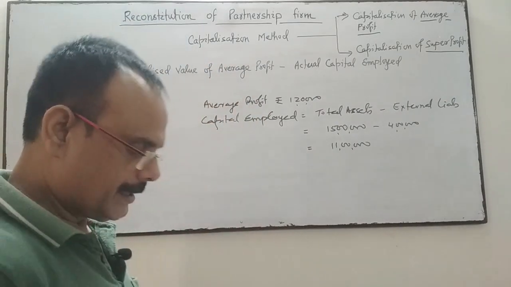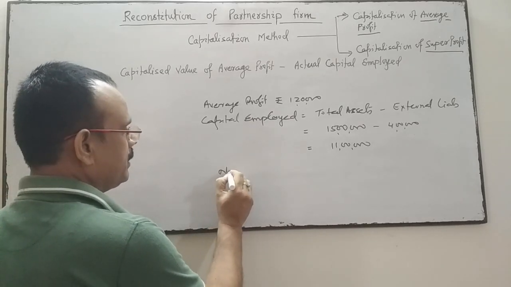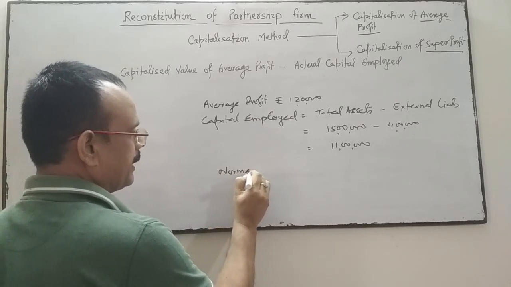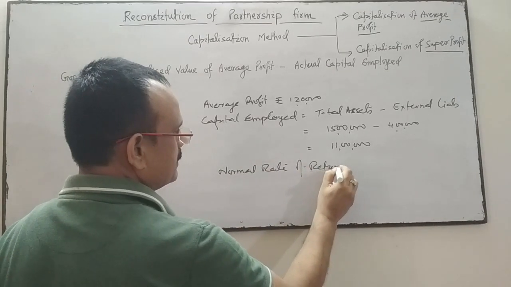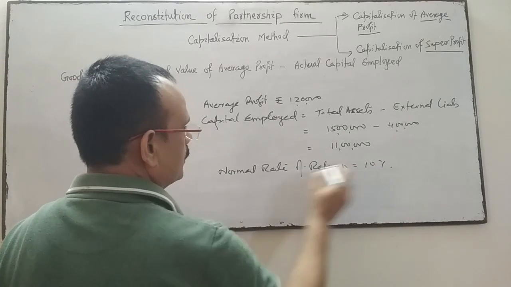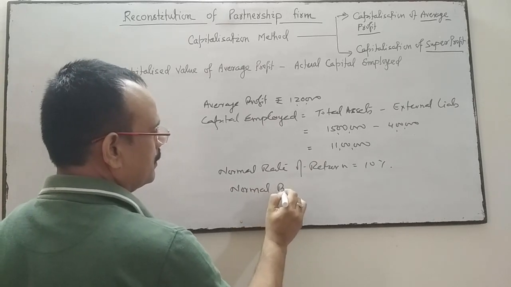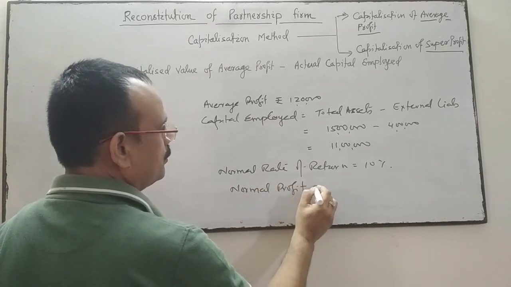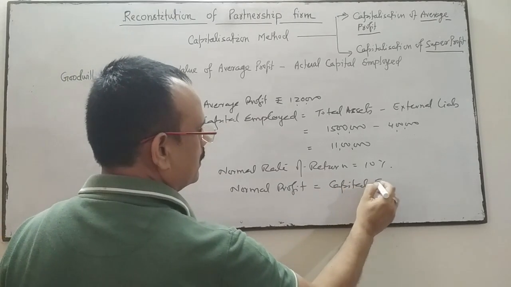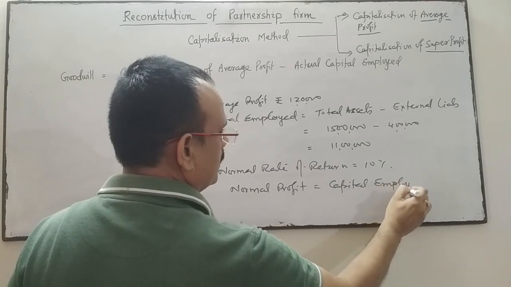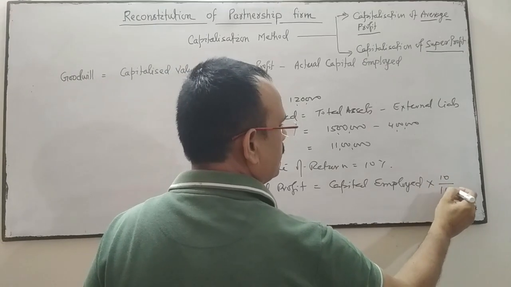The normal rate of return on capital employed is 10%. Normal rate of return in the business is 10%. So normal profit is equal to capital employed into 10 upon 100, the normal rate of return.